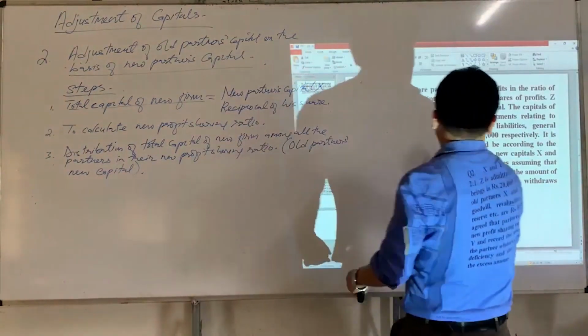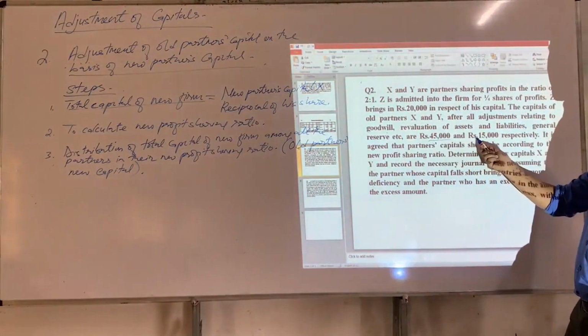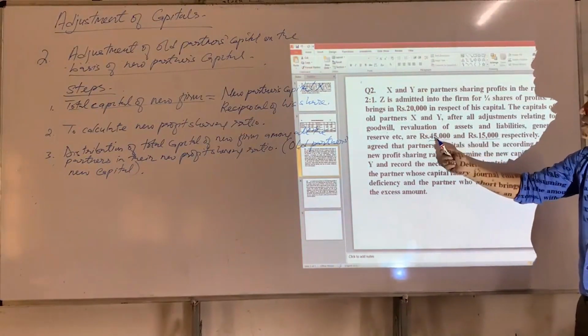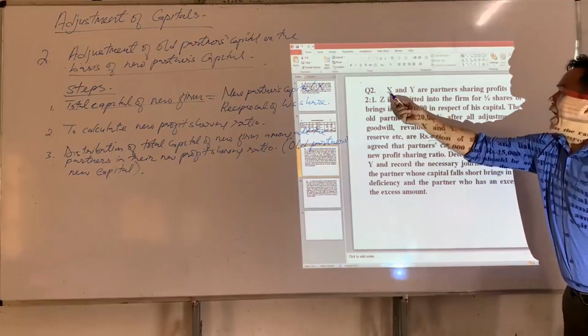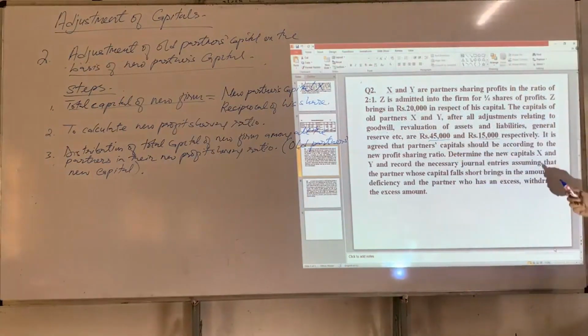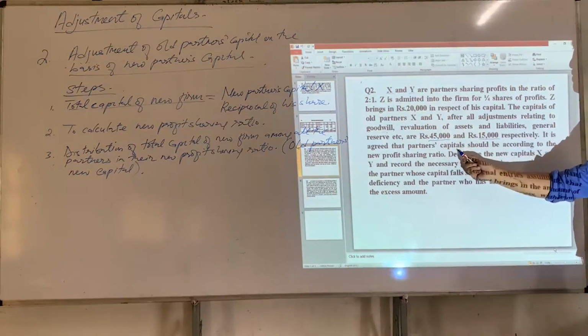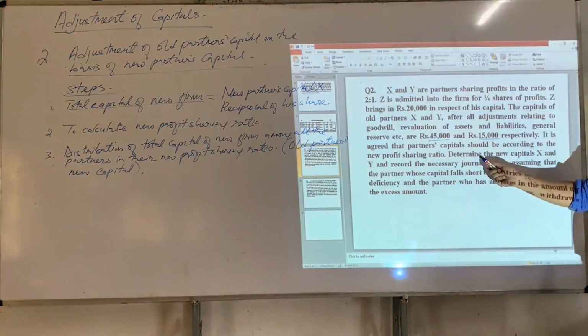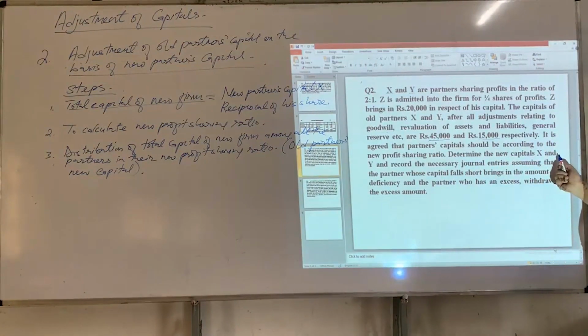So this 45,000 and 15,000 are adjusted capital. In a sense, they are closing capital of X and Y. It is agreed that partners' capital should be according to new profit sharing ratio. Determine the new capital of X and Y.